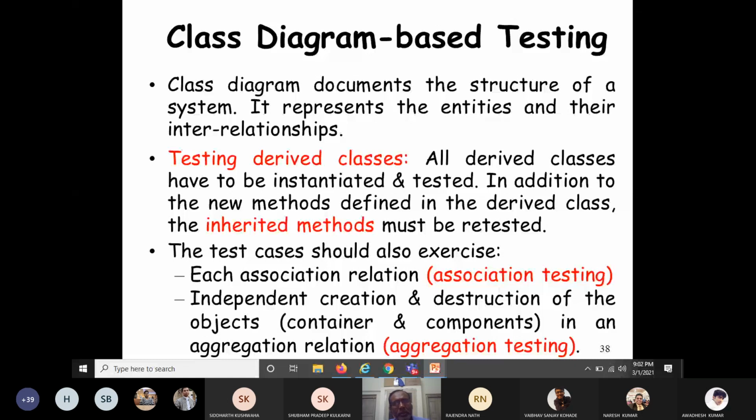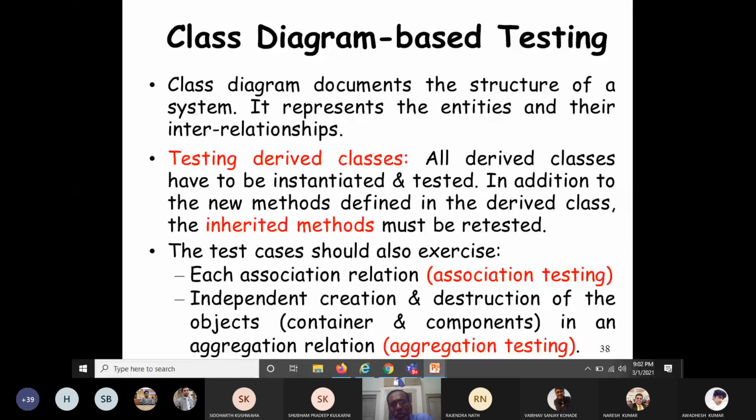The relationships among the classes could be generalization, association, aggregation, composition, dependency, etc. Please see any book. These are the different relations.